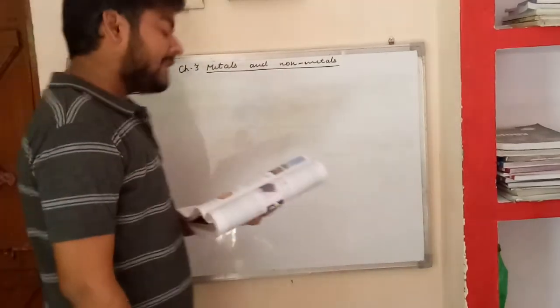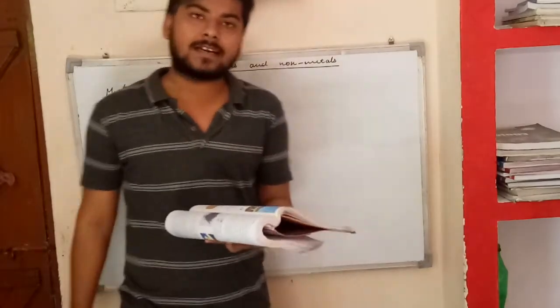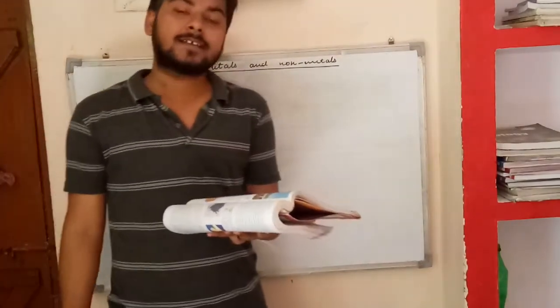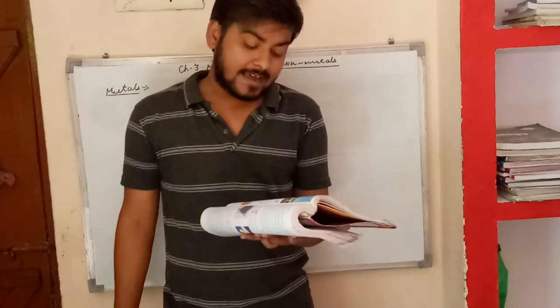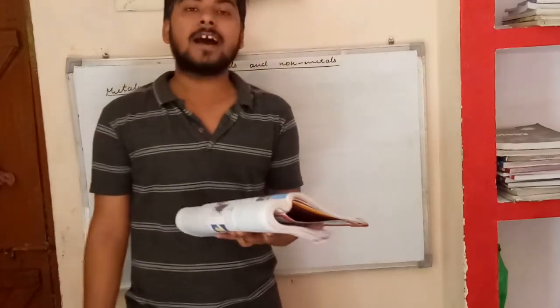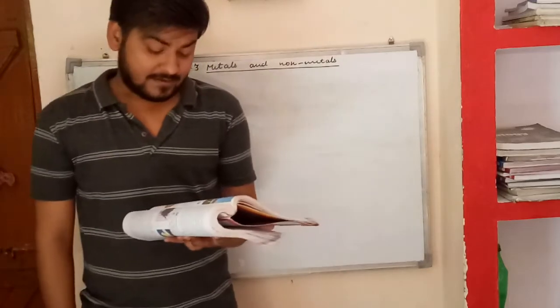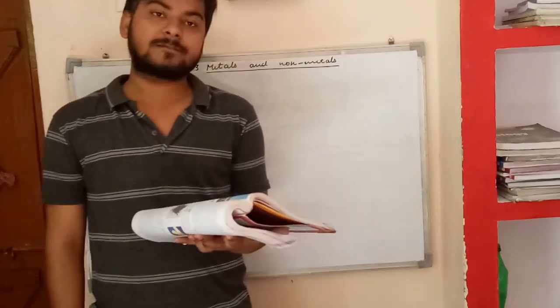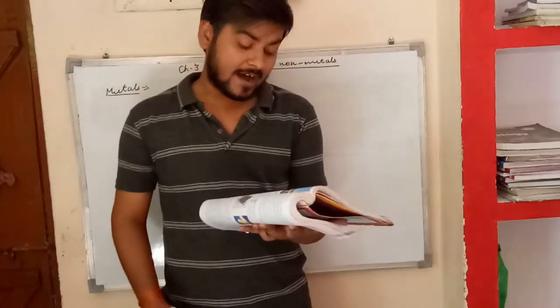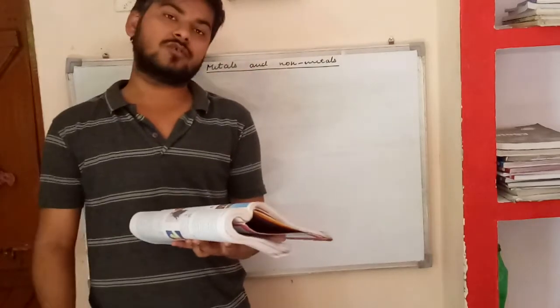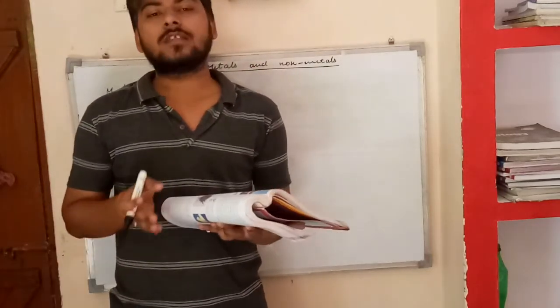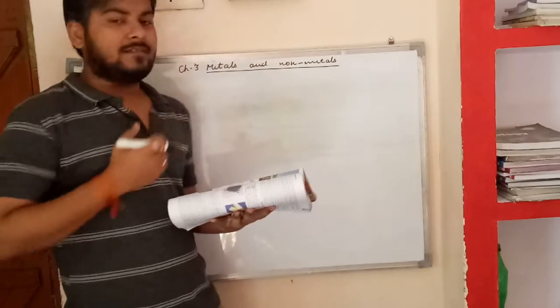So metals are the elements that conduct heat and electricity and are malleable and ductile also. They are called metals. Metals are also lustrous and hard, strong, heavy, sonorous. These are all the properties of the metals.